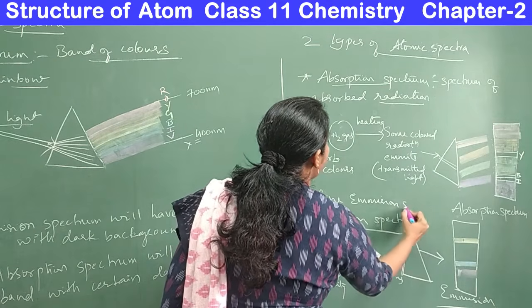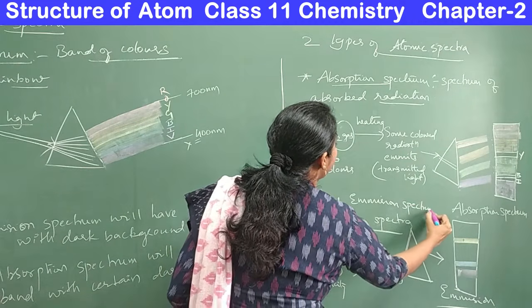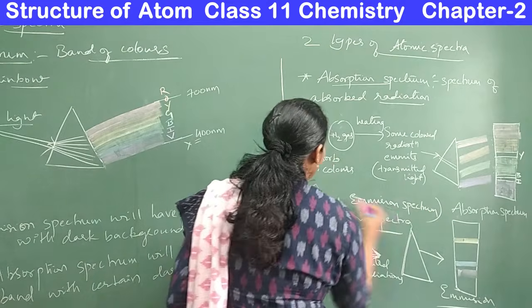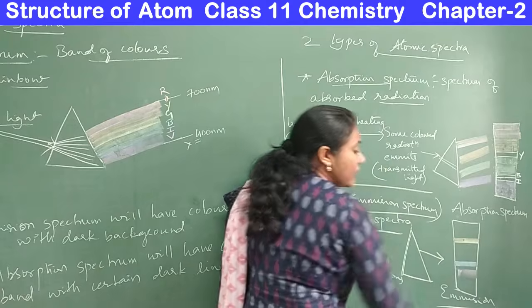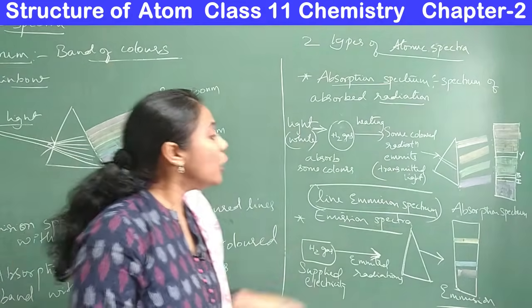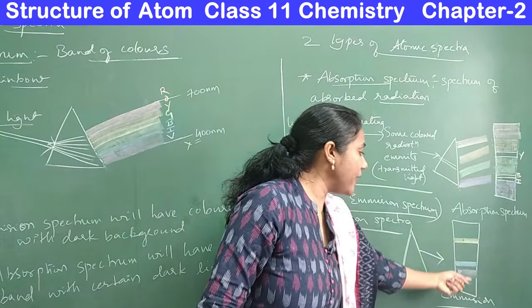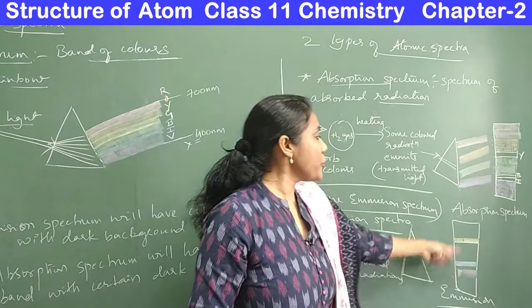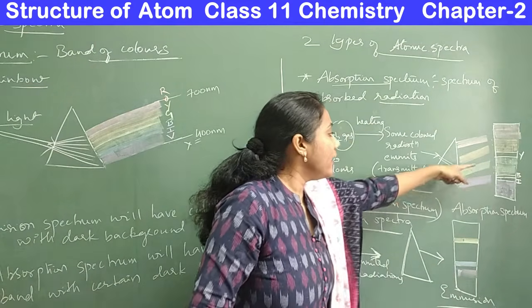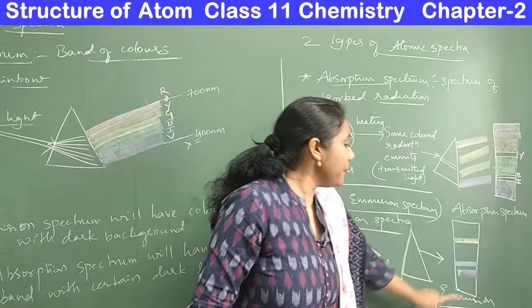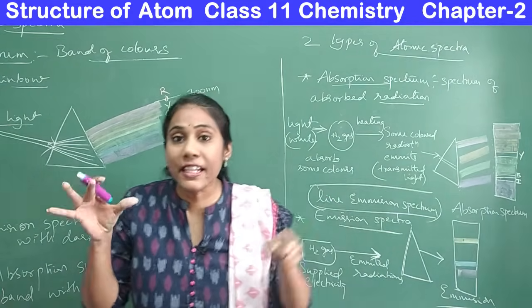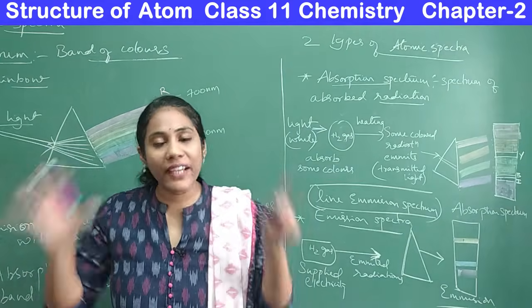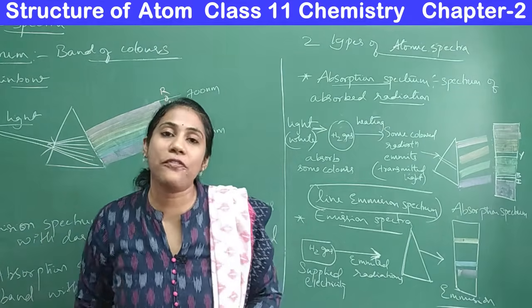Line emission spectrum. Why do we call it a line emission spectrum? The radiations appear in the form of colored lines. Only certain wavelengths, only certain radiations, are found, whether it is an absorption spectrum or an emission spectrum. This idea was used by Niels Bohr to discover a very important concept in the structure of the atom.